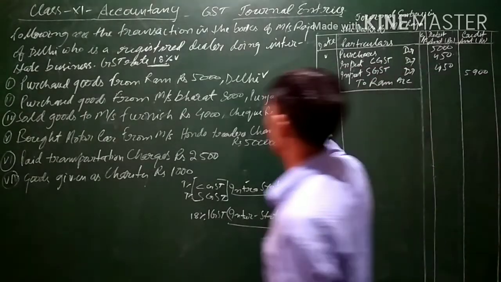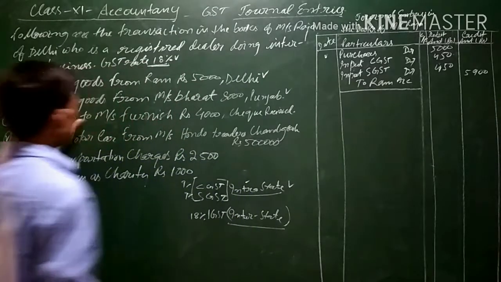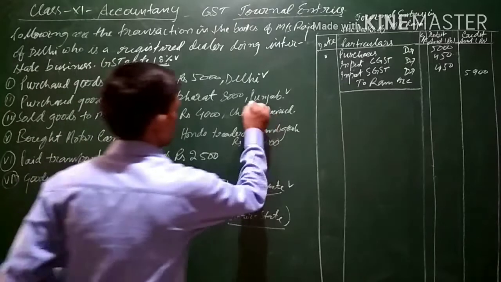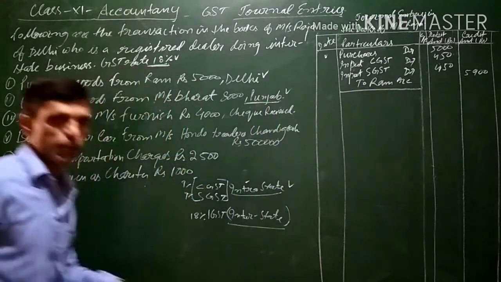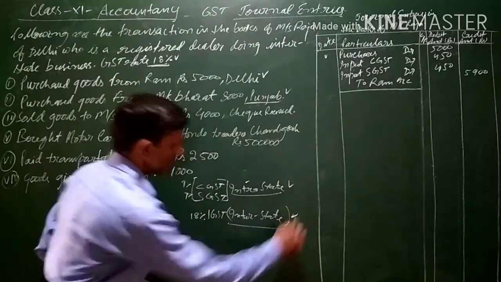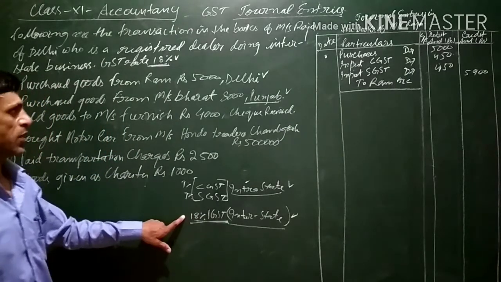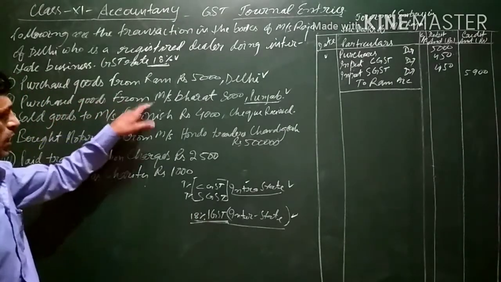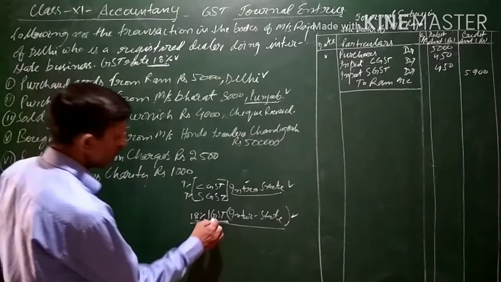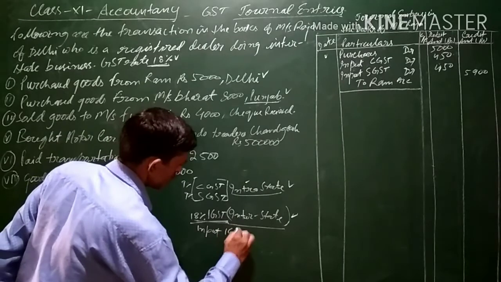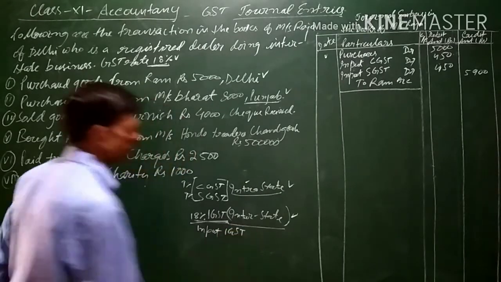Now, in the second transaction, goods are purchased from Mr. Bharat for 8,000. He is from Punjab. The buyer is from Delhi and the seller is from Punjab, so this is an interstate transaction. Here only IGST will be charged at the rate of 18%. Now, since goods are purchased, it will be called input IGST.